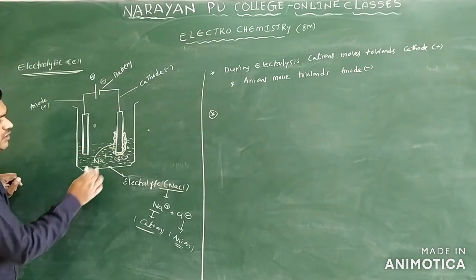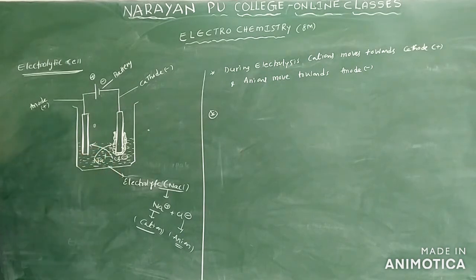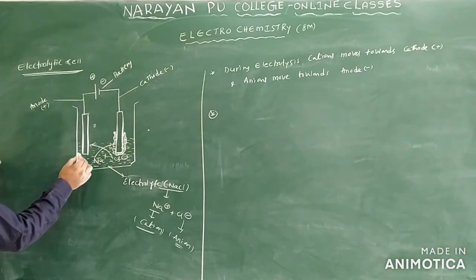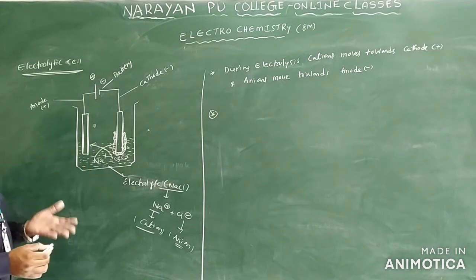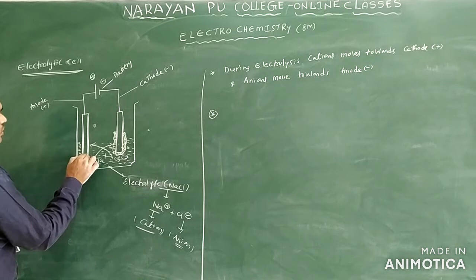Here Cl minus ions are there. The Cl minus ions move towards the anode only. Here the Cl2 gas is liberated, and you can see it in the form of bubbles, as I am writing.